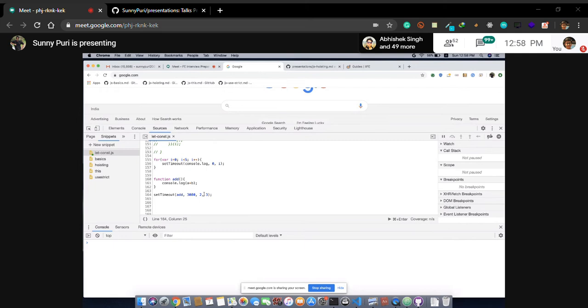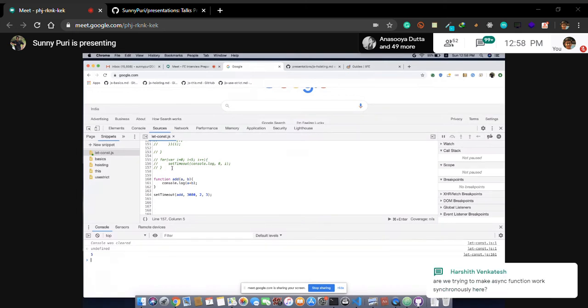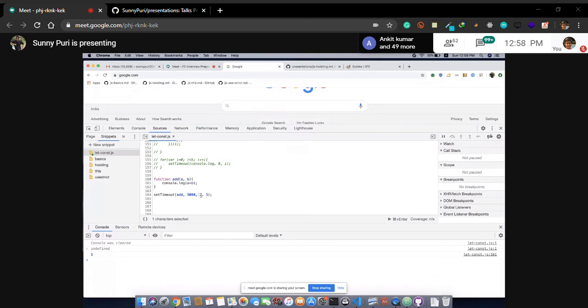What is happening? a, b. Let's write again. Yes, Gopal, i is the argument. So this is the callback function. This is the timer, and these are the arguments.